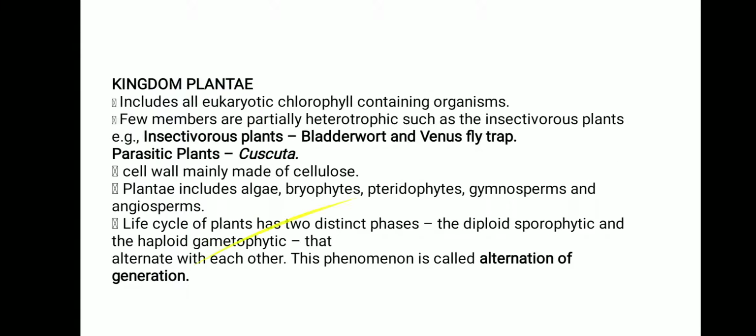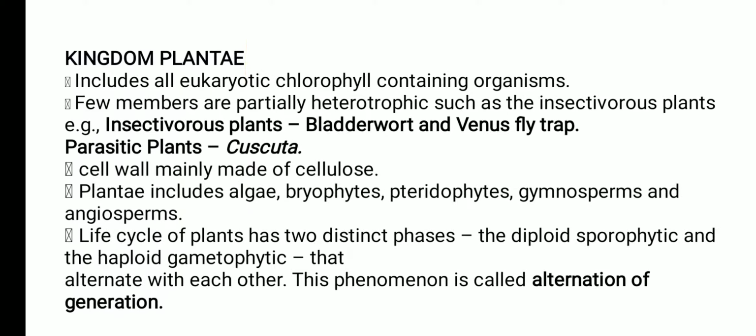Okay, next slide is Plantae. Kingdom Plantae. We know that all are eukaryotes, meaning having an advanced or true nucleus. They have chlorophyll molecules, that's why they are able to produce their own food. They are autotrophic in nature. Okay, some plants are even heterotrophic. For example, insectivorous plants, students, examples are bladderwort and Venus flytrap.